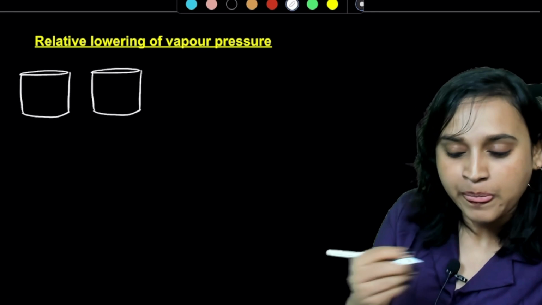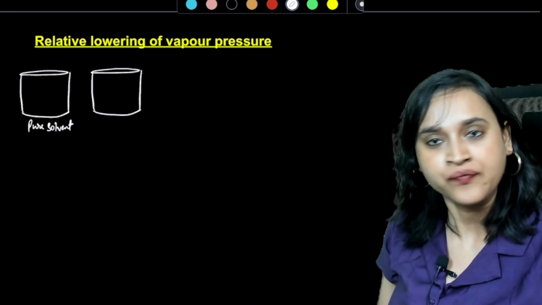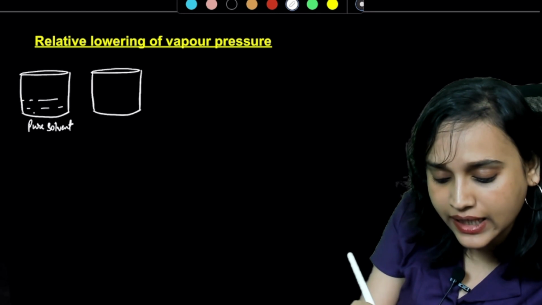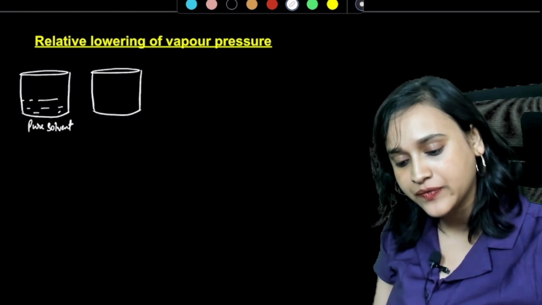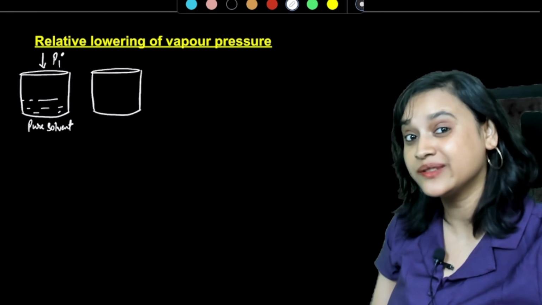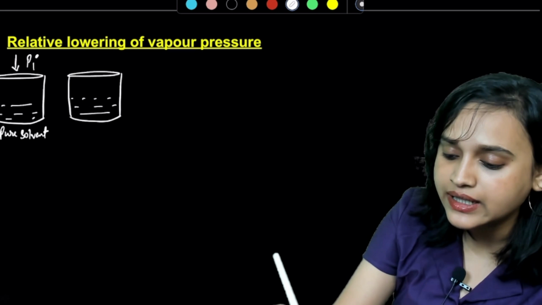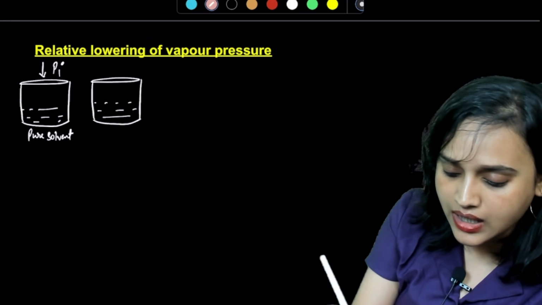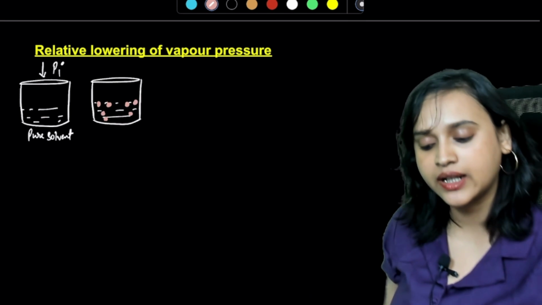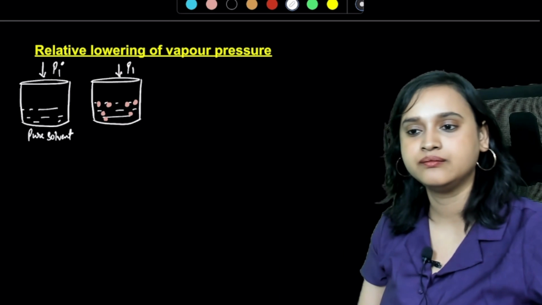Yes, it does. Now let's say that this is my pure solvent. So for the pure solvent, here I will have P1 naught. Is that right, everybody? Now this is where I have the solvent as well as some solute. I have some solute here. Correct? Now here I have P1, pressure 1.